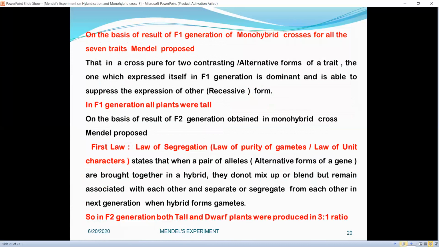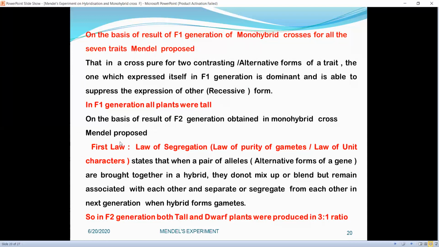On the basis of results of F1 generation of monohybrid crosses for all the 7 traits, Mendel proposed that in a cross pure for two contrasting or alternative forms of a trait, the one which expressed itself in F1 generation is dominant and is able to suppress the expression of the other, or recessive, form. It was seen that in F1 generation, all plants were tall.